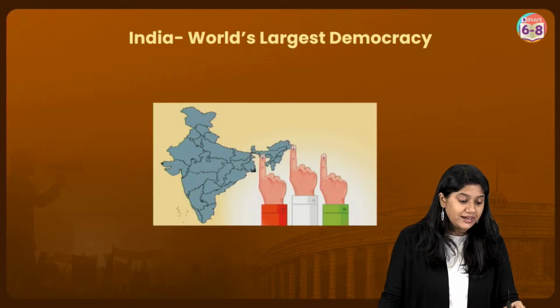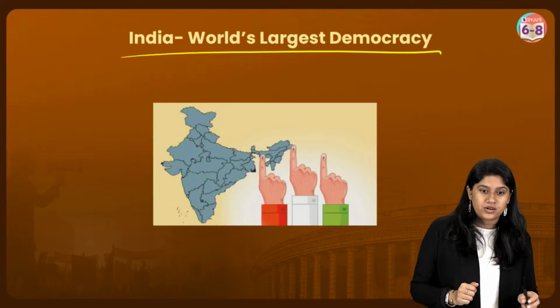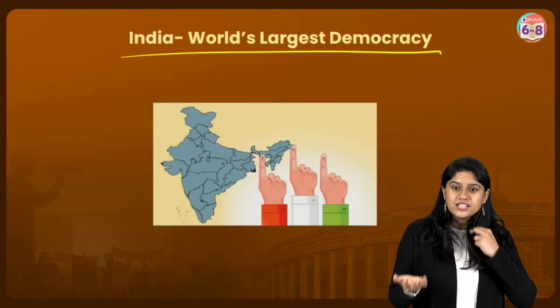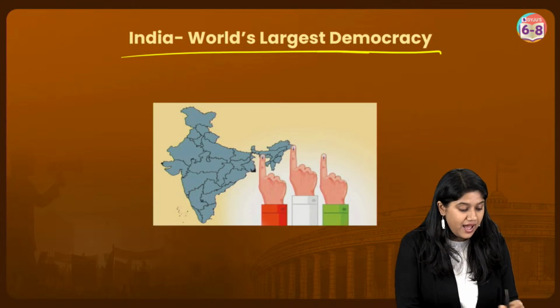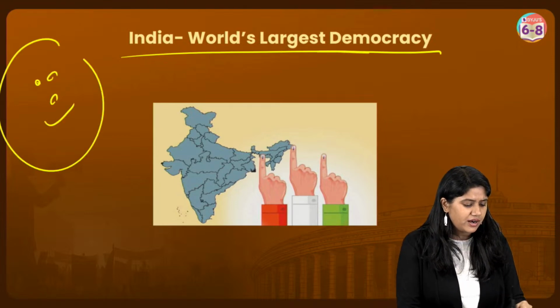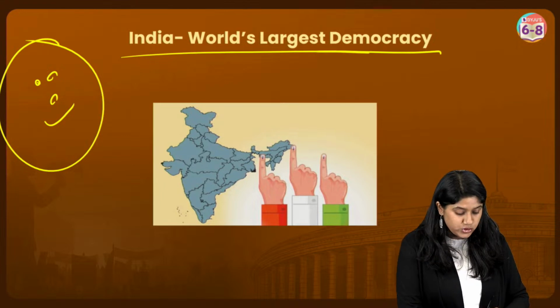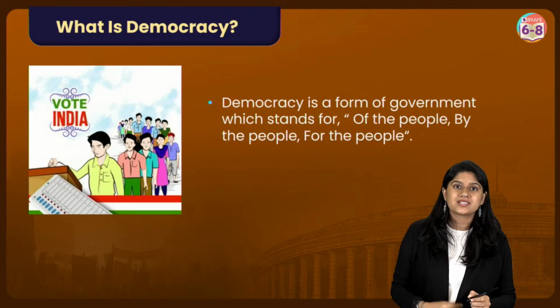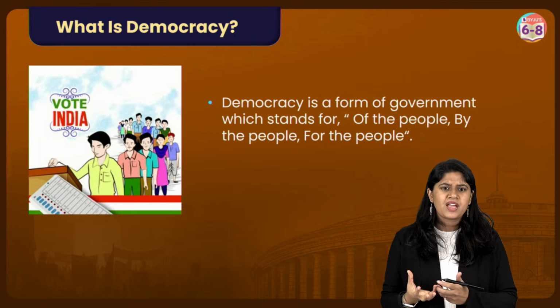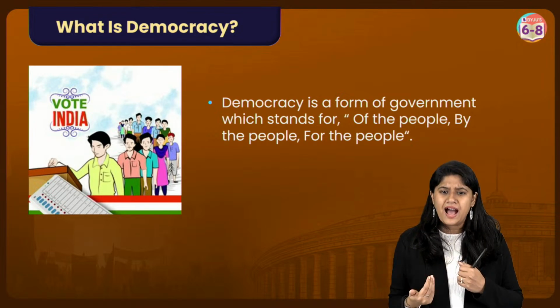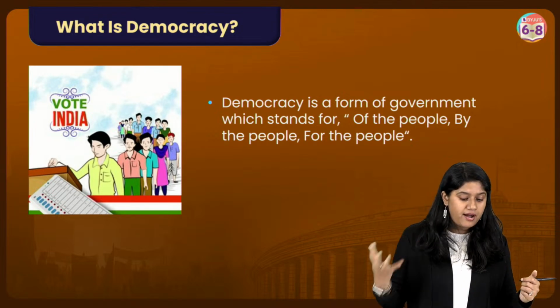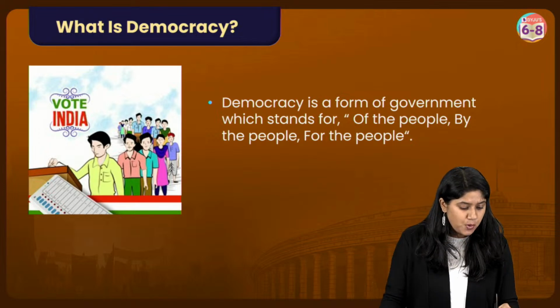We all know that India has the largest democracy in the world. This is a very huge democracy that we have in our country. So what is democracy?